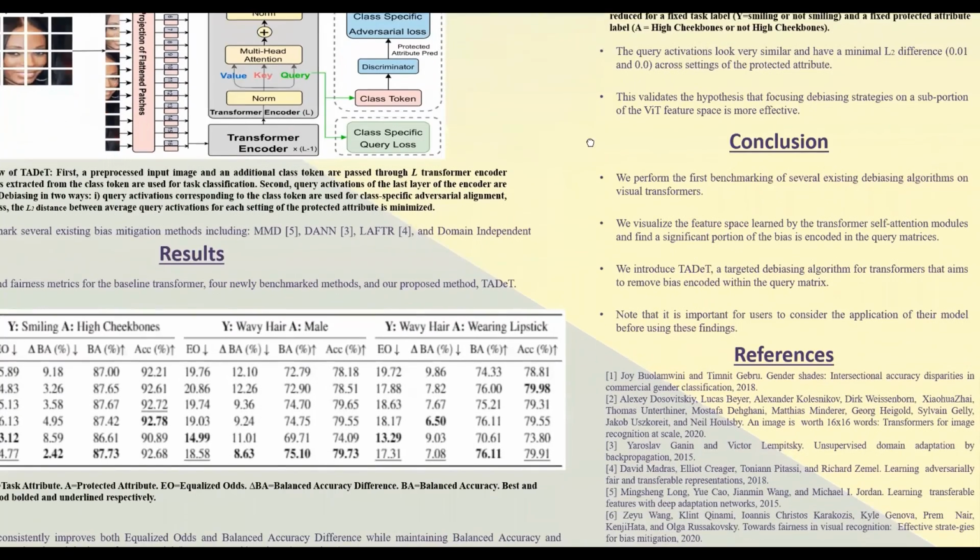Overall, we performed the first benchmarking of several existing debiasing algorithms on visual transformers and use this information to introduce TDET, a targeted debiasing algorithm for transformers that aims to remove discovered biases encoded within the query matrices.